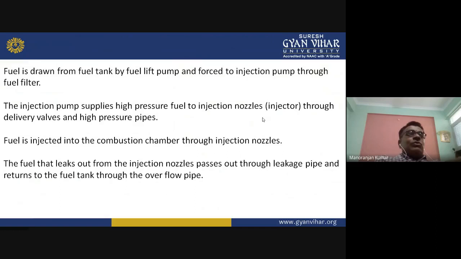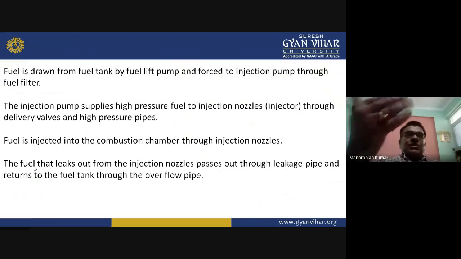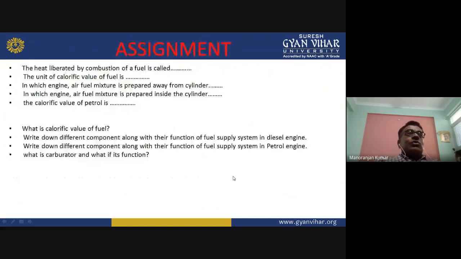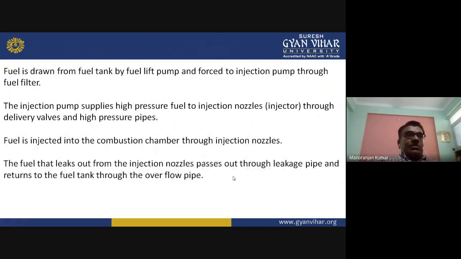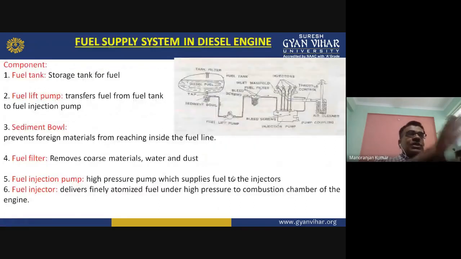Now the fuel is injected into the combustion chamber through the injection nozzle. The fuel that leaks out from the injection nozzle, because when it injects the diesel into the combustion chamber, some diesel may leak out, that leaked out fuel will pass through the leakage pipe and return to the fuel tank through the overflow pipe. So there is no wastage of that diesel or fuel. So this is the fuel supply system in a diesel engine.